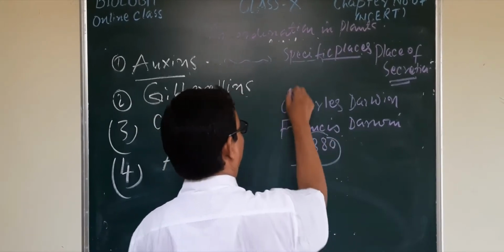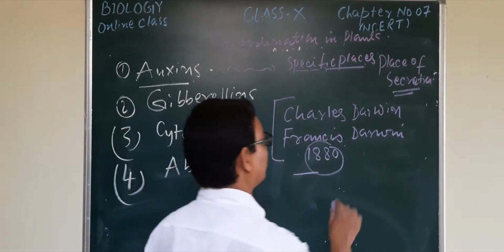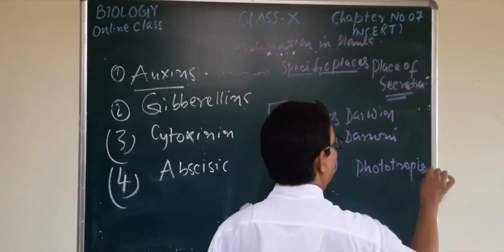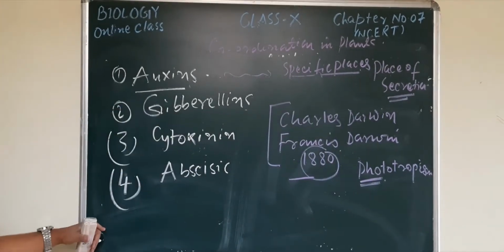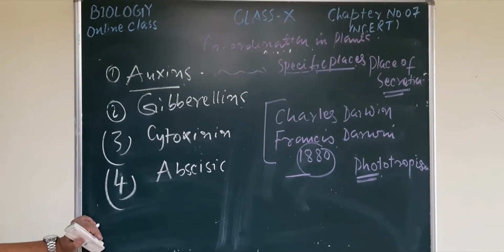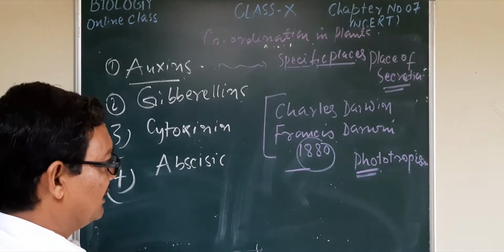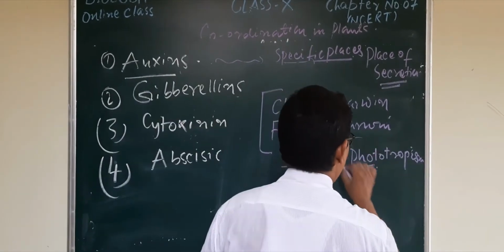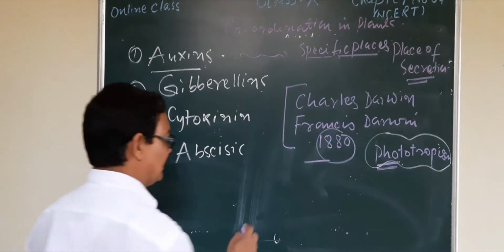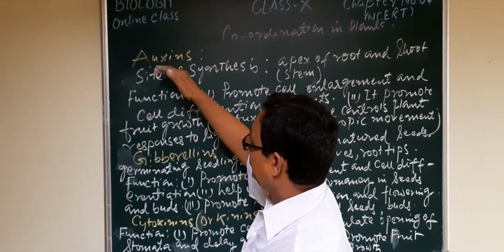Both father and son were working on phototropism, that means the phototropic movement in the plant, and at that time they found that there are some controlling factors present in the plant body that can control that phototropic movement or mechanism.